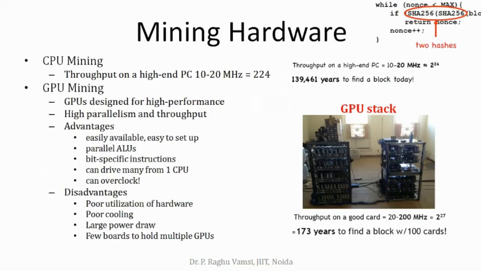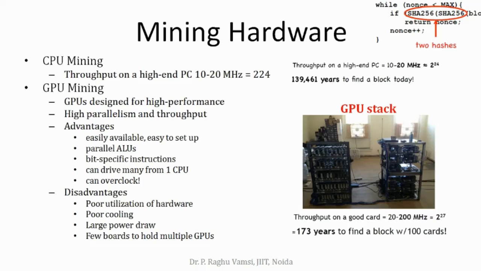While coming to mining, we have seen that the hash rate depends on the difficulty. If you look at the top right corner, the miner has to identify the block. For that, a simple program has been written here. While nonce is less than some max value, if SHA-256 of SHA-256 of block, the Bitcoin blockchain uses the double hashing method. That means not a single hash, the miner has to do double hashing, two times the hash.